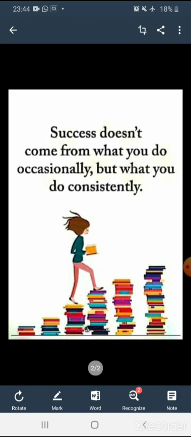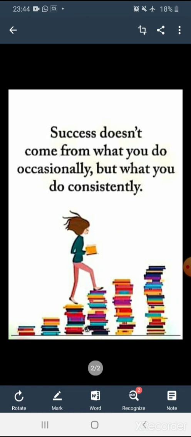One thought for you. The thought of the day is: success does not come from what you do occasionally, but what you do consistently. I repeat my thought: success does not come from what you do occasionally, but what you do consistently. Dear students, what does it mean? I'll tell you the meaning of this thought.